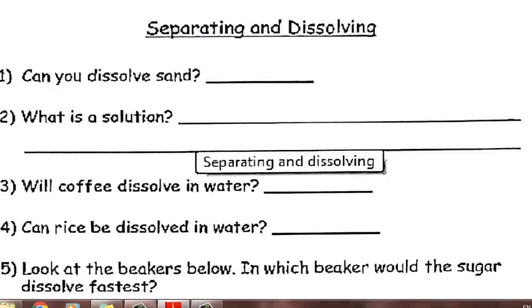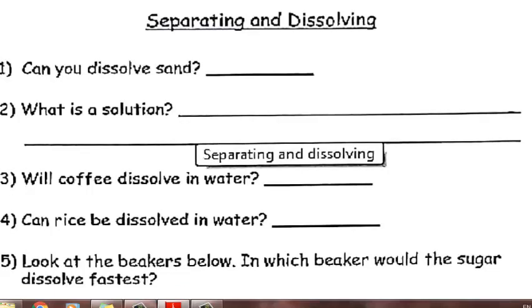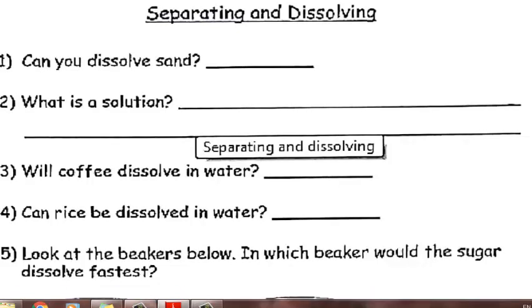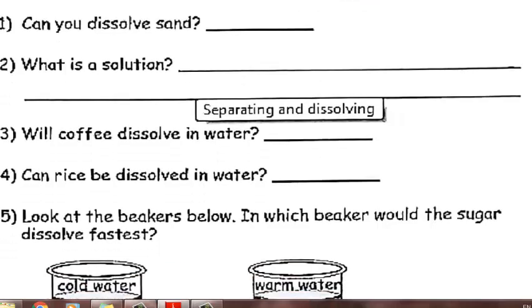3. Will coffee dissolve in water? Yes, it will dissolve in water. That's how we get the taste of the coffee when we make a cup of coffee. So the answer is yes, it will. Can rice be dissolved in water? No. Excellent. The answer is no.